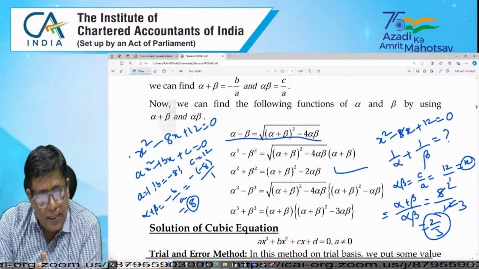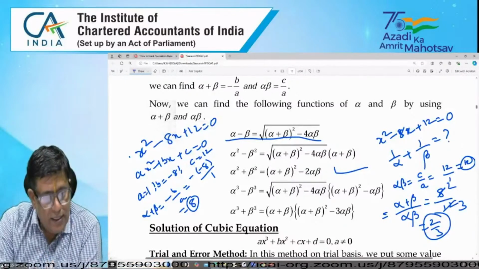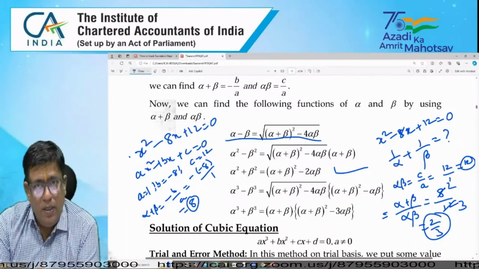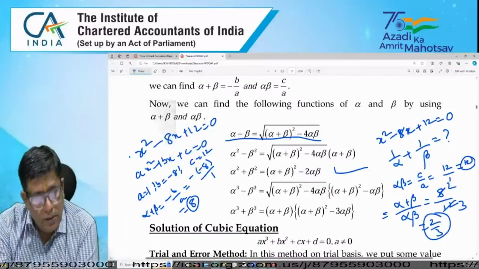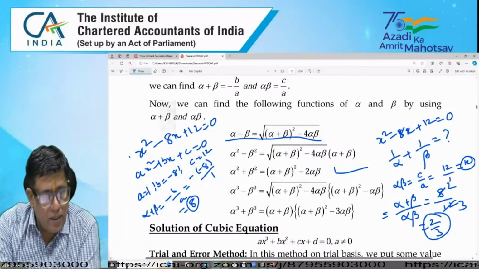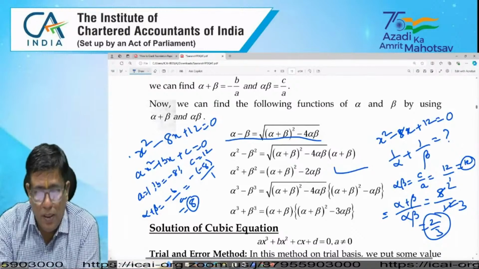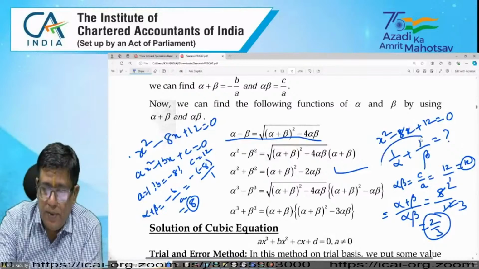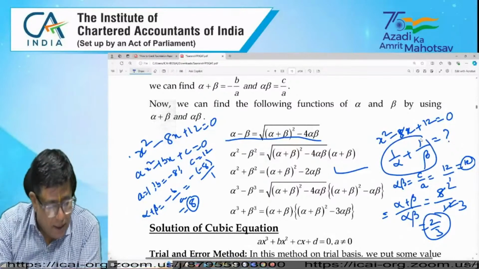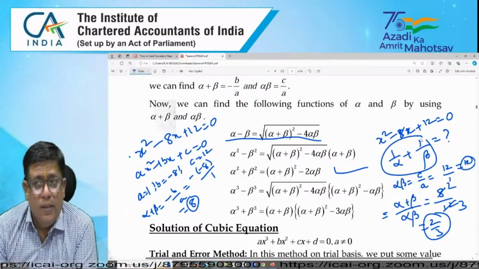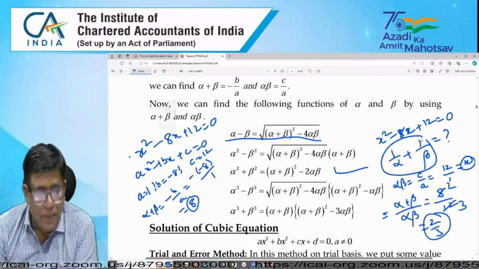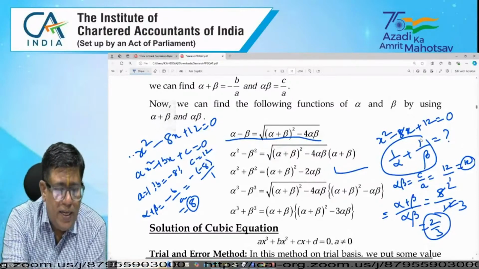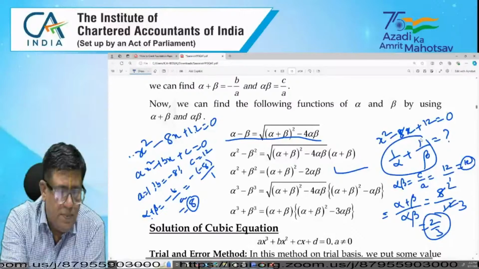I am giving an example of how to solve x square minus 8x plus 12 equal to 0. If the equation is like that, you have to find the value of 1 by alpha plus 1 by beta based on the roots of the equation. That is our aim. You see, my a value is 1, my b value is minus 8, and c is 12. The sum of the roots is minus b by a.